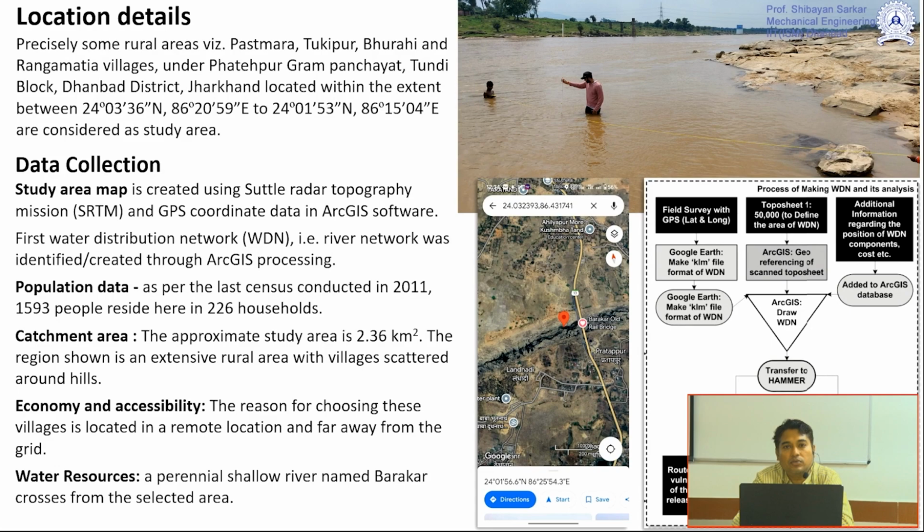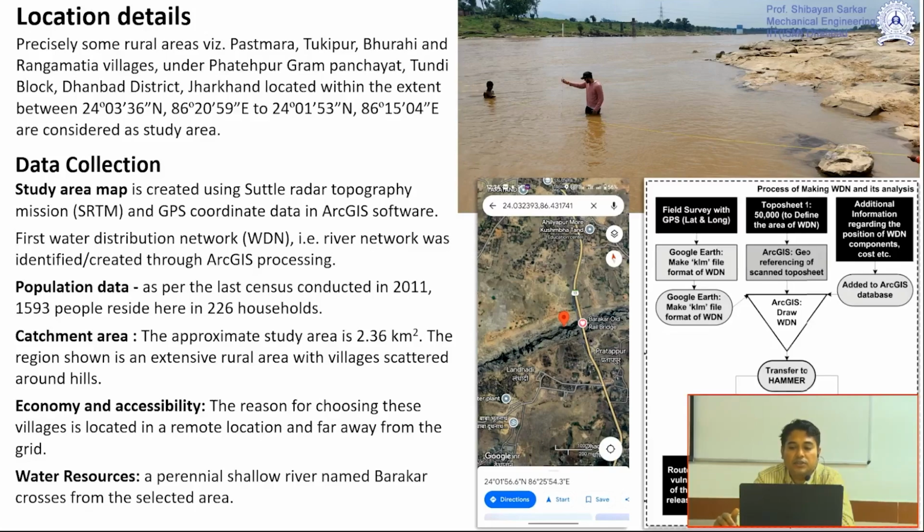Accordingly we planned, and in the meanwhile we did some GIS analysis to find the water distribution network with different stream orders, first order, second order, third order streams, delineated from the SRTM data.